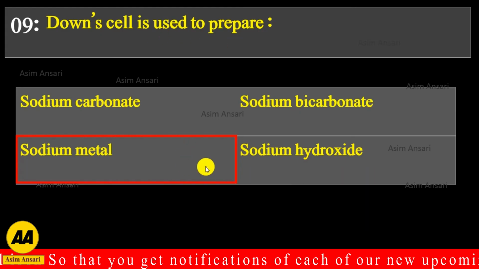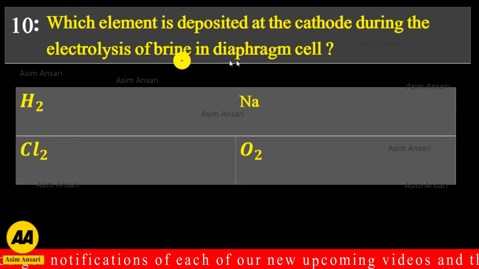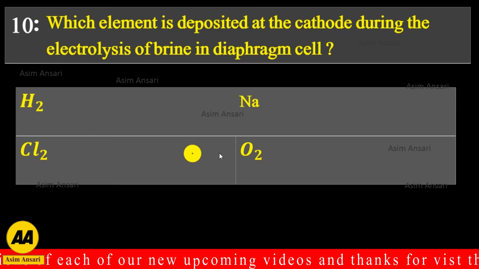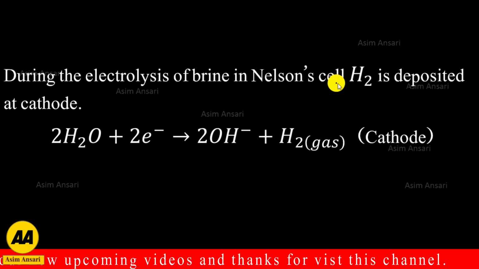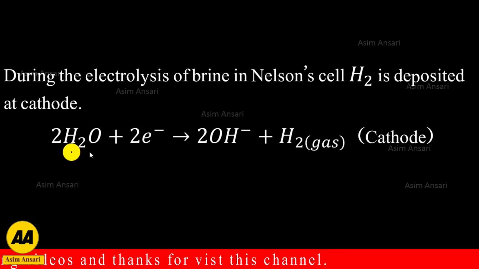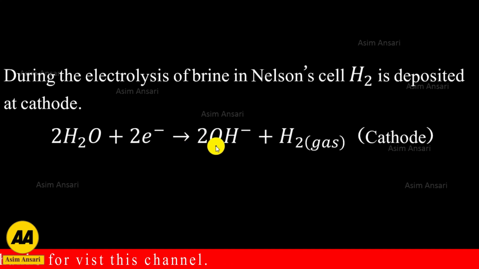Which element is deposited at the cathode during the electrolysis of brine in the diaphragm cell? Hydrogen, sodium, chlorine gas or oxygen gas. During the electrolysis of brine in the Nelson cell, hydrogen is deposited at the cathode. Two molecules of water take 2 electrons and are converted into 2 hydroxyl ions and hydrogen gas. So the exact answer is H2.